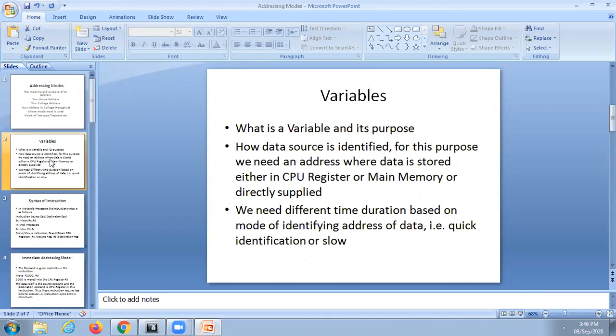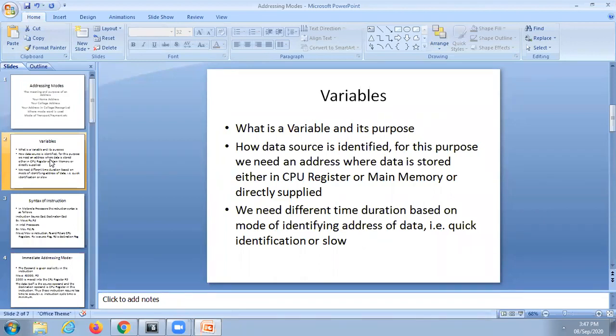I will repeat once again. The accumulator's purpose is that the results of arithmetic or logical operations are stored in the accumulator. At the same time, if you want to use an arithmetic or logical operation, one operand must be in the accumulator.